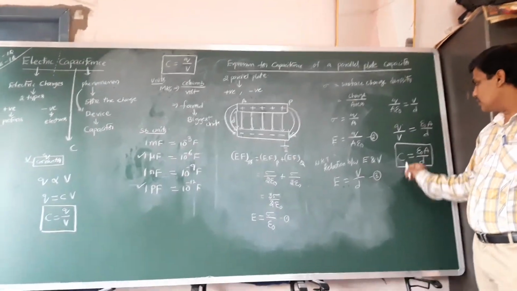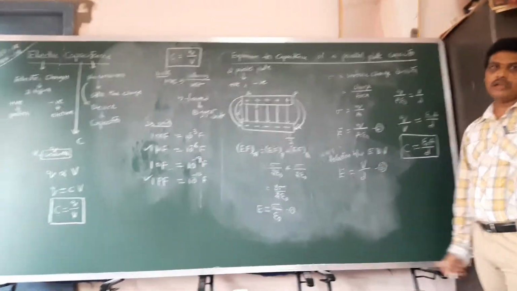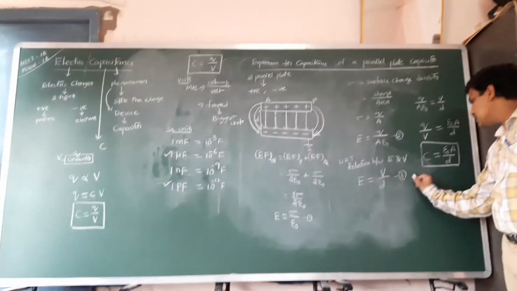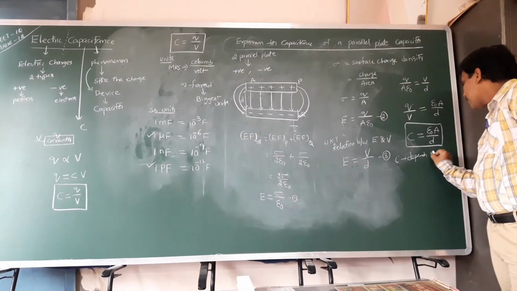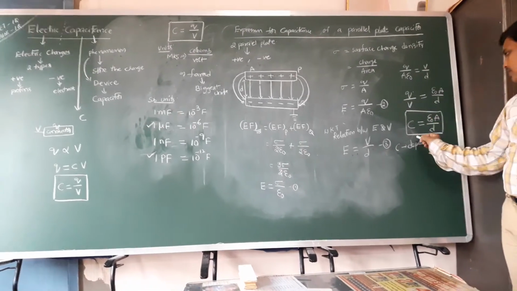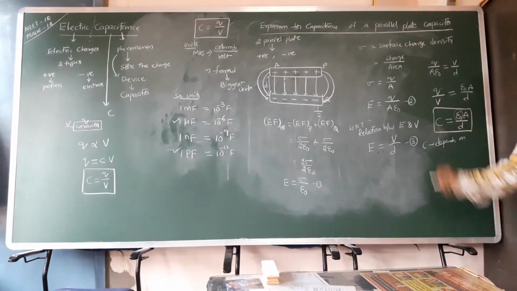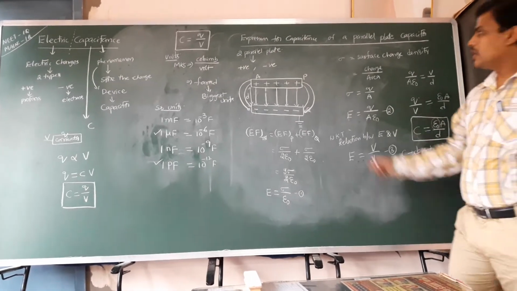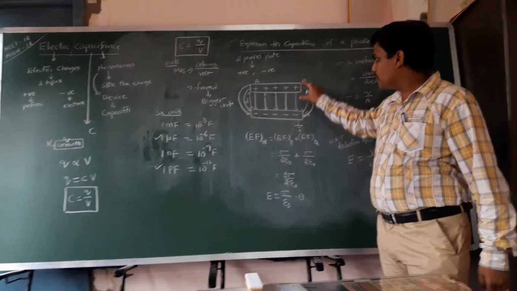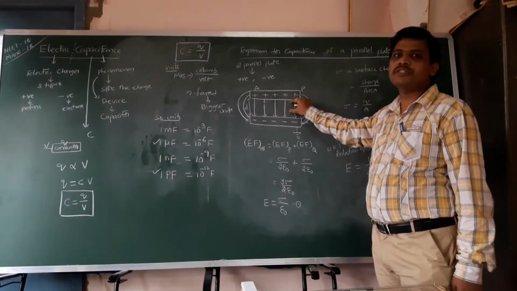Based on this equation, the capacitance value depends on several factors. Here epsilon naught is the permittivity. Between plates P and Q a certain medium exists.